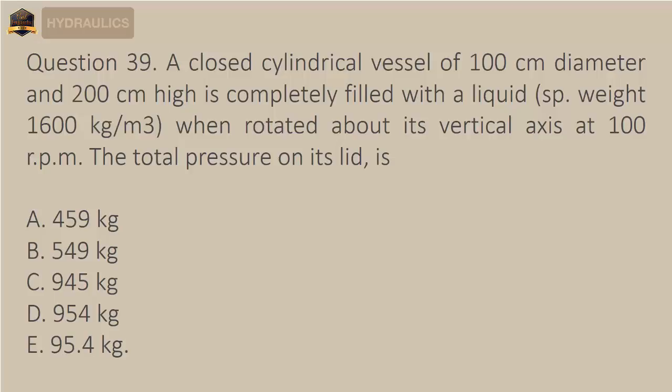B. 549 kilograms. C. 945 kilograms. D. 954 kilograms. E. 95.4 kilograms. The correct answer is option D, 954 kilograms.